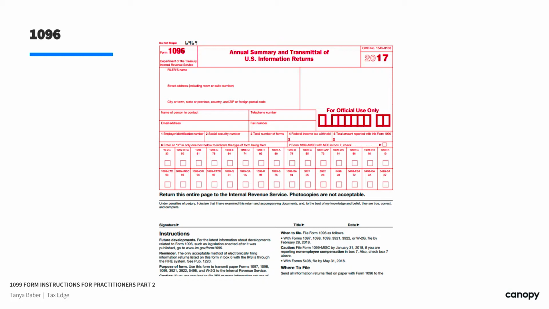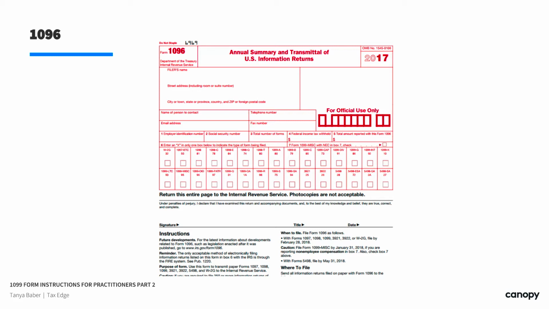So we did a little snapshot of it, and relatively speaking, it's not a terrible thing. You have the filer's name. We have maybe contact information, demographics. They want some basic things like an employer ID number if it's a business, or maybe a social if it's a sole proprietor. How many total forms are you submitting with this? What's that total of box 4? How much federal tax is withheld? And what's the total amount reported with this form 1096? So all these are really just totals of everything that's underneath it, so they can match them up and make sure.